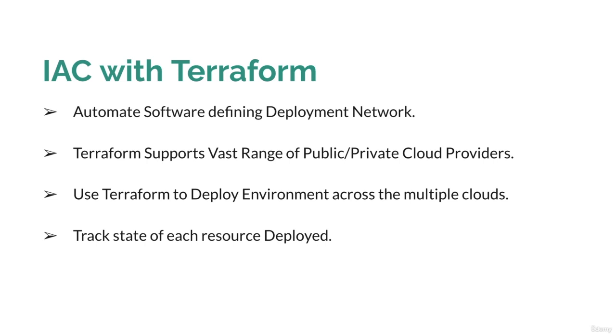Terraform has a very rich tracking system. Once you deploy your environment, at any point of time in the future, you can track the state of each resource you deployed with the help of Terraform. So if someone has changed the infrastructure manually after you deployed it, you can check your infrastructure state with Terraform, because Terraform tracks all the resources deployed by Terraform. So that is the benefit of IaC with Terraform.